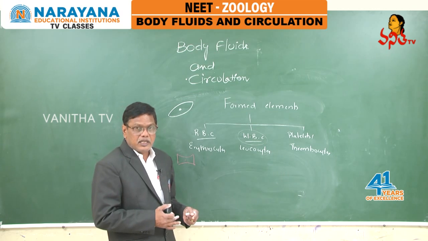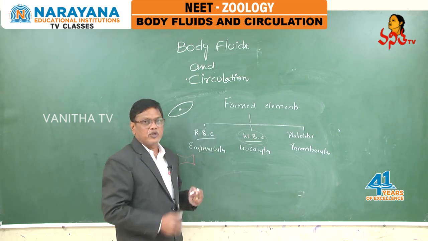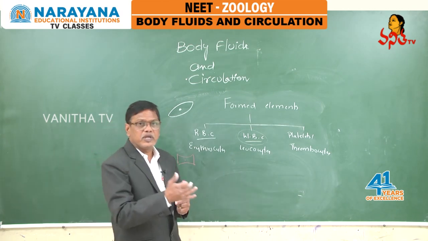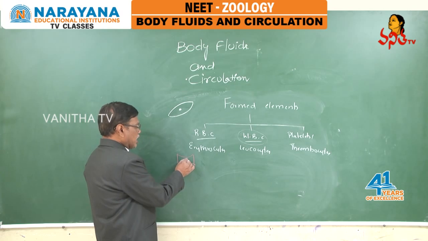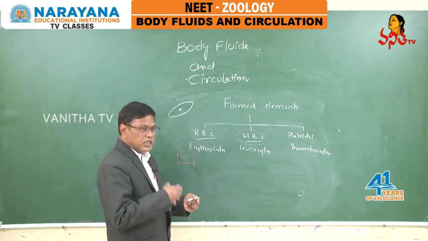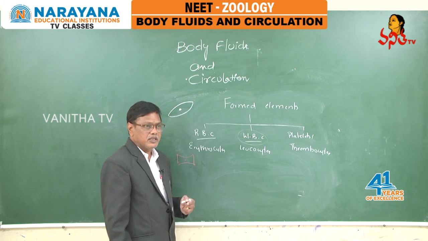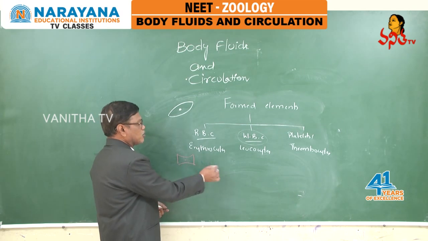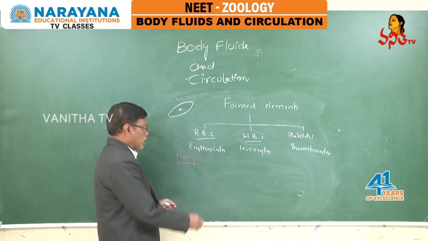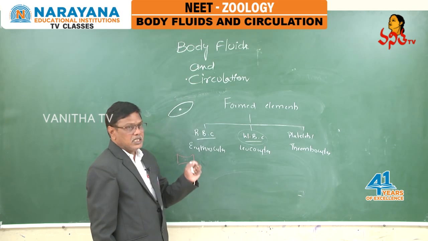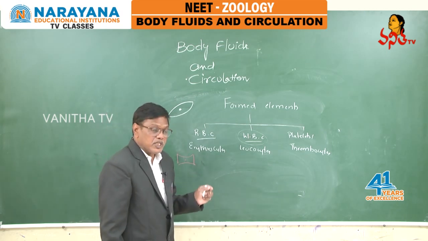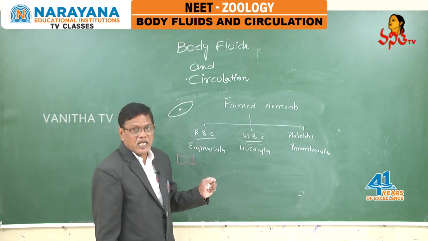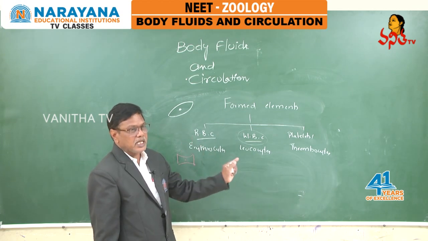When the size of the cell decreases, the surface area to volume ratio increases, then efficient diffusion, absorption, more transport of gases is possible. If it contained a nucleus and other cell organelles, metabolic activities would take place in this RBC, then some oxygen would be utilized there only, and there would be no question of transporting oxygen to the different cells. RBC are the only cells in our body which carry oxygen to each and every cell of our body, but themselves they do not utilize any oxygen.